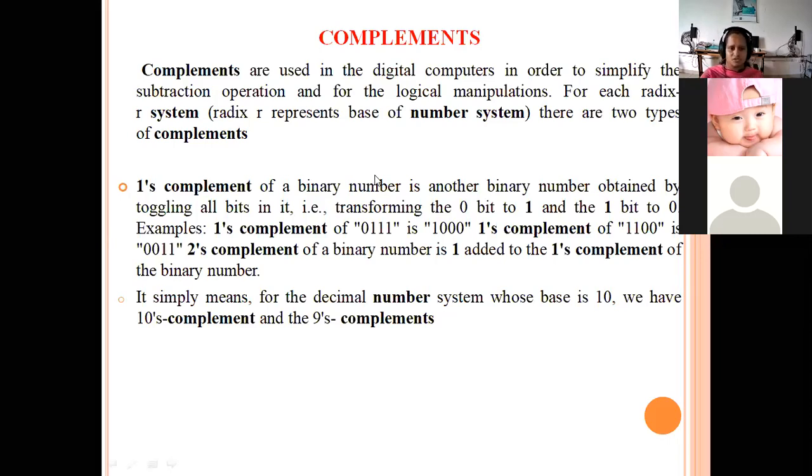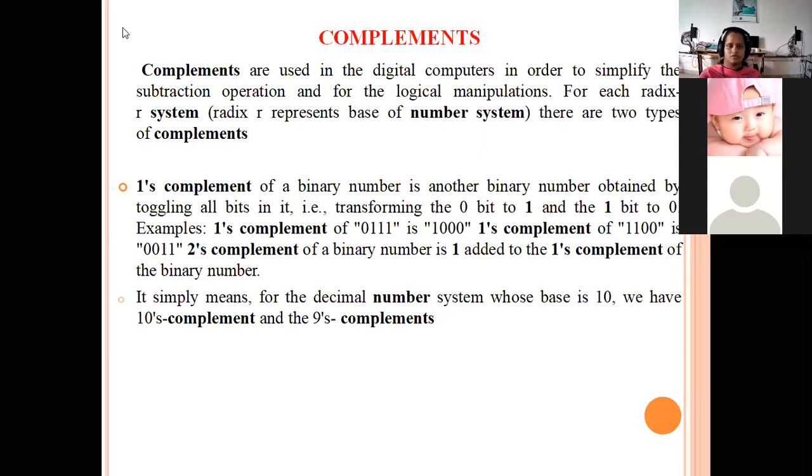Coming to the first one, what is 1's complement? I said that 1's complement is used for the binary number system, which is zeros and ones. In 1's complement, what we are doing is simply changing: if a binary digit is 1, its complement value will be 0, and if a digit is 0, its complement will be 1.